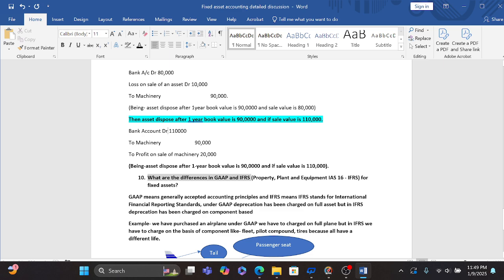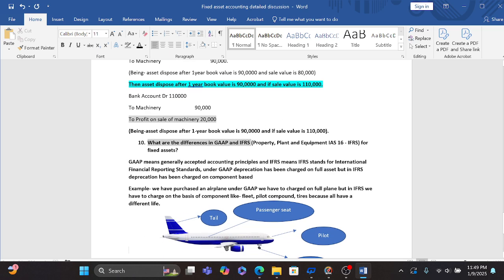So we are receiving 1 lakh 10,000, but machinery going out is 90,000, so there is a difference on the credit side, that is 20,000, so we have to credit that balance by rupees 20,000, that is a profit on sale of machinery. Here the loss was 10,000. So our narration is: asset disposed after 1 year, the book value is 90,000 and sale value is 1 lakh 10,000 rupees. So I am giving you an example.